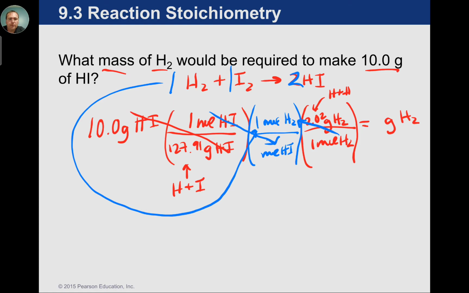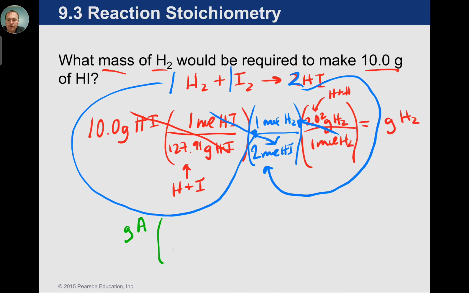Then we're going to take this 2 and bring it all the way down. So we're going to take 10 grams and divide it by 127.91, divide by 2, multiply by 2.02, and then it equals.